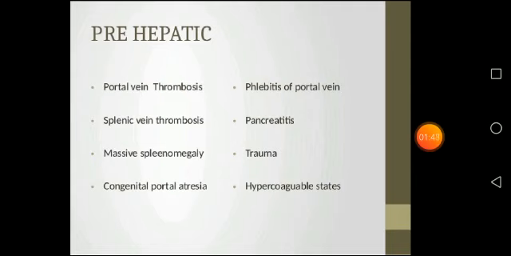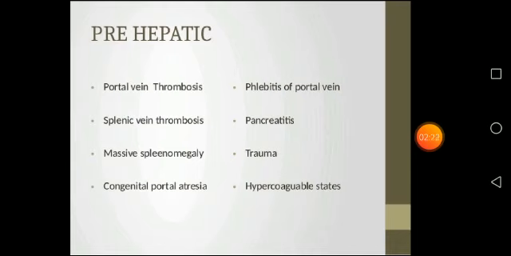Splenomegaly means the enlargement of the spleen. That is a massive splenomegaly, a massive enlargement of the spleen. Then congenital portal atresia. Portal atresia is a congenital disorder. It's a rare abnormality that results from aberrant venous development in the early embryonic life. There is absence of the portal vein. That is congenital portal atresia. Next is the phlebitis of the portal vein.